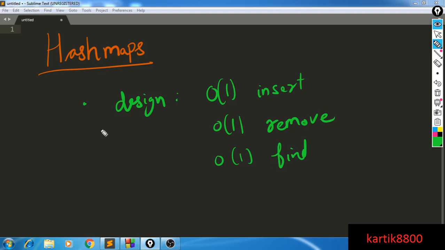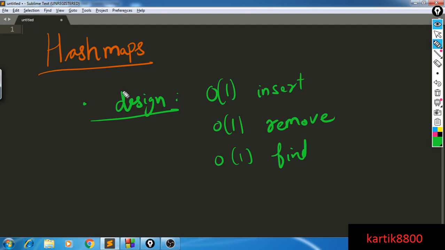We want to design a data structure. Let's for now focus that our data is only going to be simple integers. However, I assure you that the concept can very easily be extended to any data type. So we are interested in designing a data structure that can store a lot of integers, and whenever you want to add a new integer to your data structure, the insert must be O(1). If you want to remove an integer from the data structure, the remove must be O(1). And if you want to find an integer, whether an integer is present or not in your data structure, then that also has to be O(1). So this is the data structure we are motivated to design.